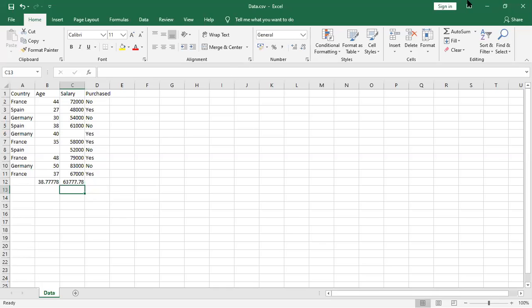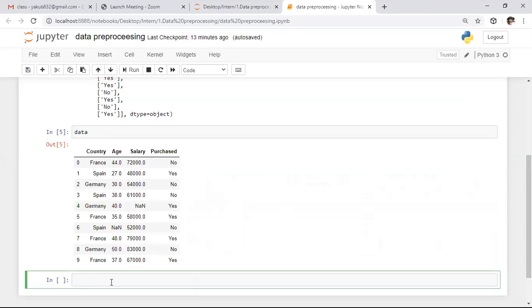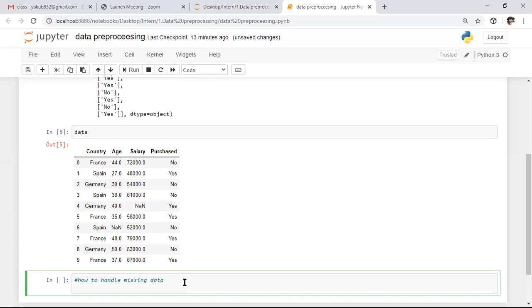To perform this kind of thing, if we want to process the data, we need to take help of one more module called sklearn. So the next step is how to handle missing data. To handle missing data, we need to take help of scikit-learn.